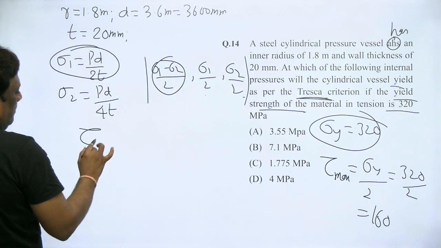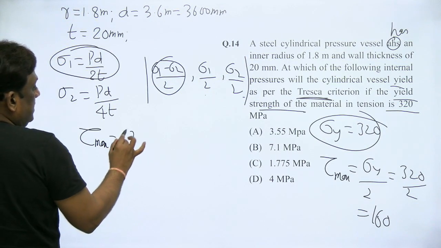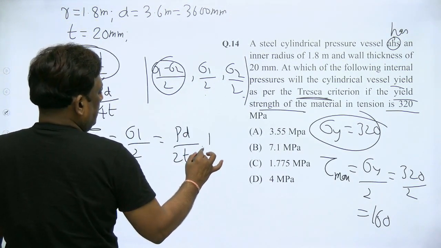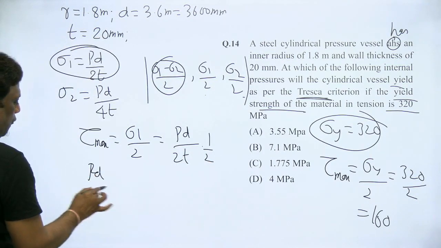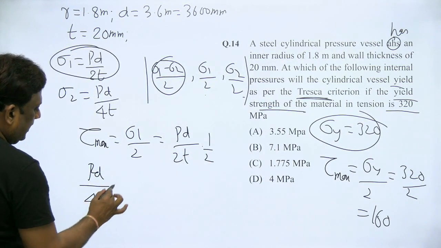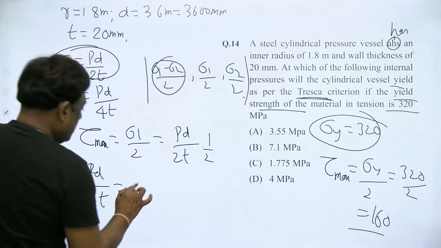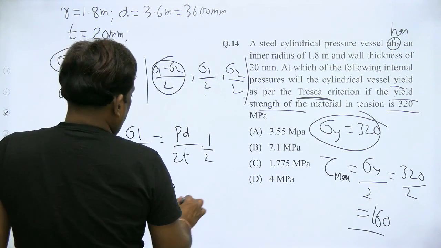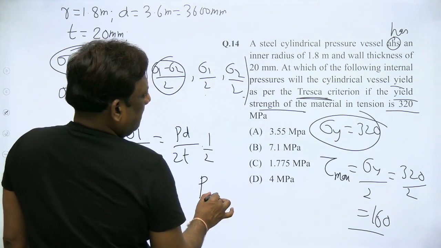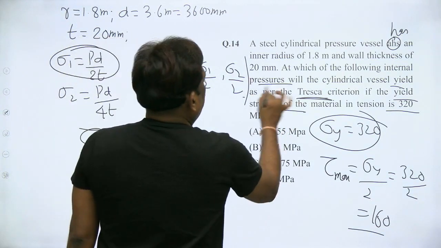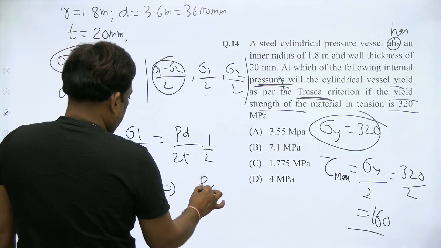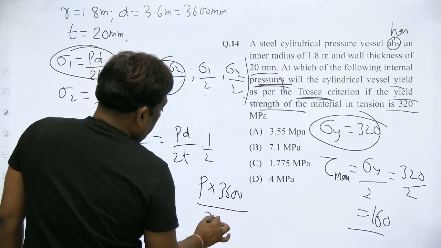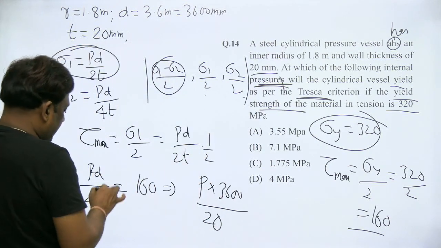So therefore, the maximum shear stress is given by sigma 1 by 2, that is PD by 2T by 2, that is PD by 4T. And already maximum shear stress is 160. And you know very well, therefore P pucha hai. I think he's asking at what internal pressure? Okay, internal pressure. P, D is how much? 3600. And what is the thickness? 20 mm.